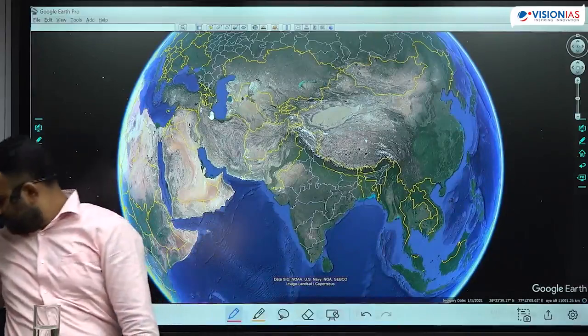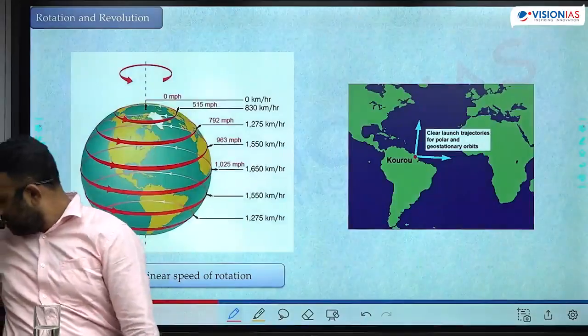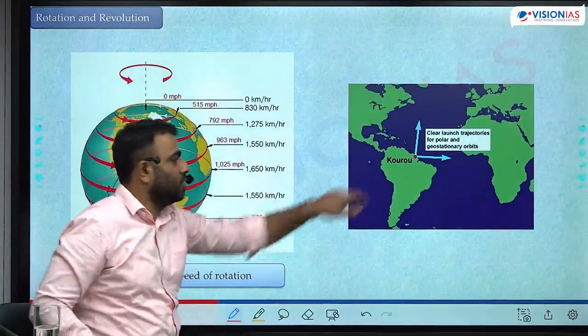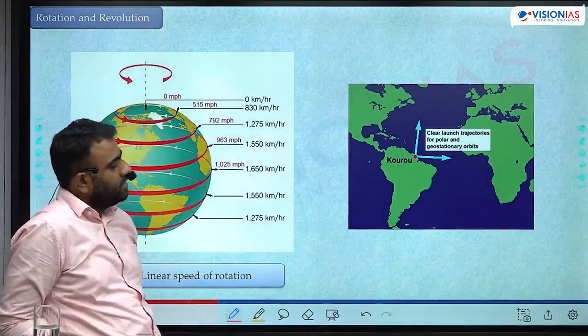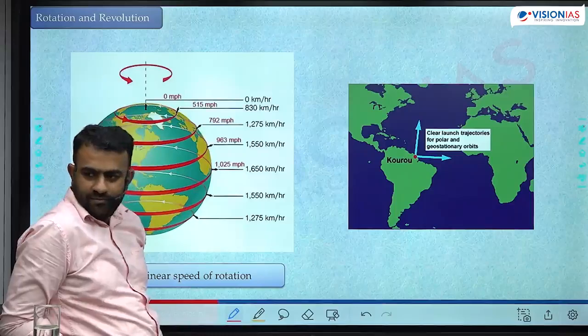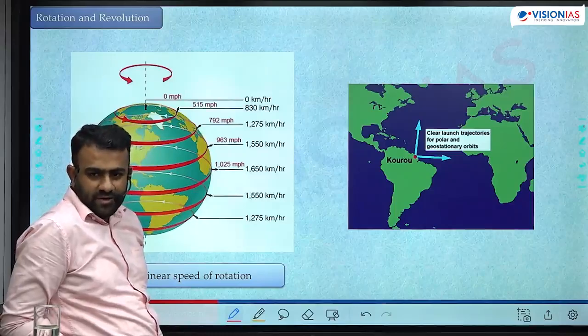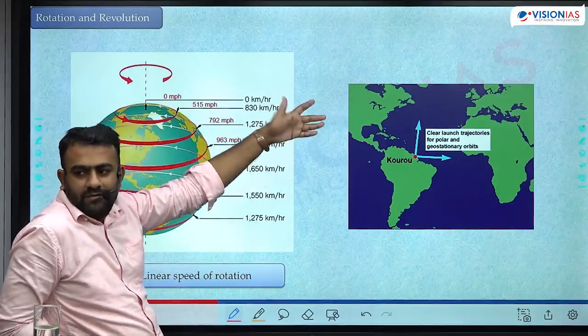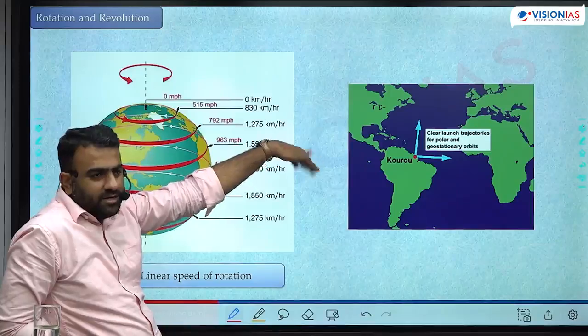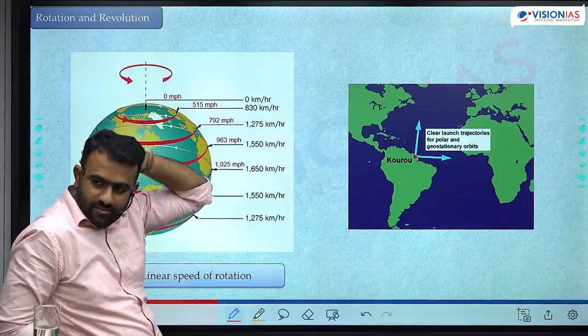And there's one location in South America, Kourou. Kourou is a location in French Guiana in South America, located exactly near the equator. Many countries which are very far away from the equator will not be able to launch nearer to the equator, right? So they come here to launch.